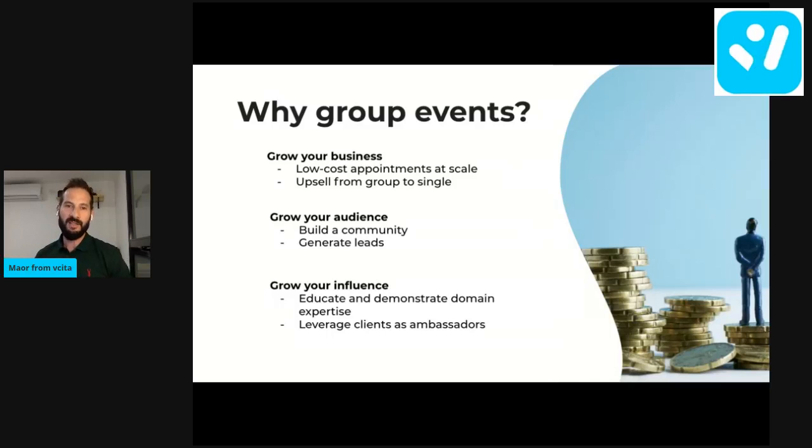The second use case is about growing the audience. So it's growing your audience, your client base, and you do this by creating large events. Again, typically these are events without a fee, and you use the registration to the event to create leads for your business. And we're going to actually see this later on in this demo, where we're going to create an event, and people that aren't yet our clients are going to register to that event, and they will be automatically generated as a lead in the Visita CRM.